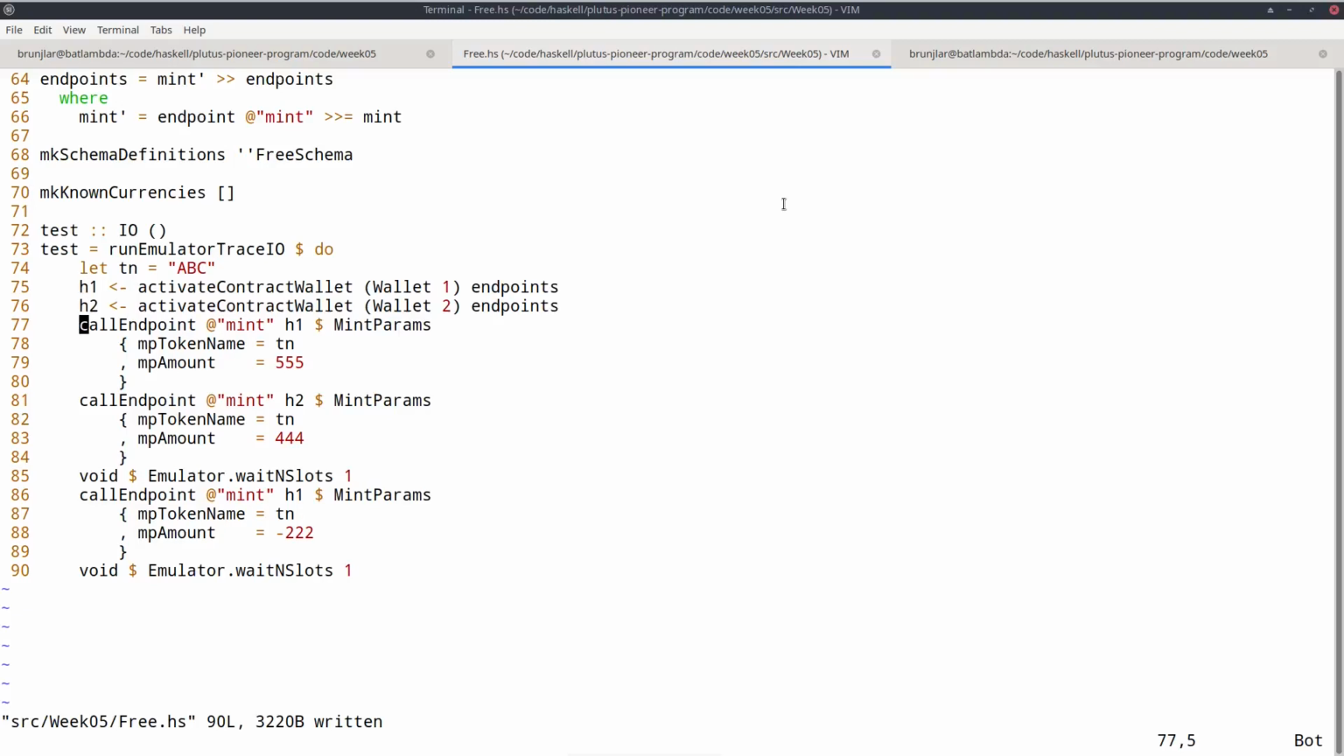And then I do exactly what I did in the simulator. So I call the mint endpoint on wallet 1 with these parameters. So wallet 1 mints 555 of this token. Then I call the mint endpoint on wallet 2, 444 of this token. Then I wait for one slot, and then I call the mint endpoint for wallet 1 again, but now with a negative amount, and again I wait for one slot.